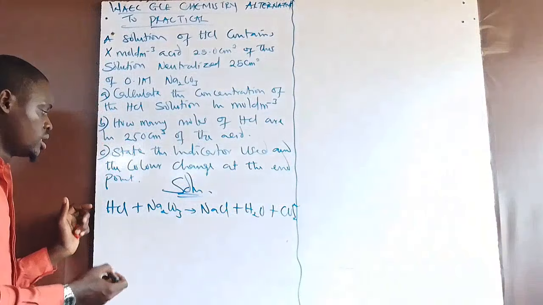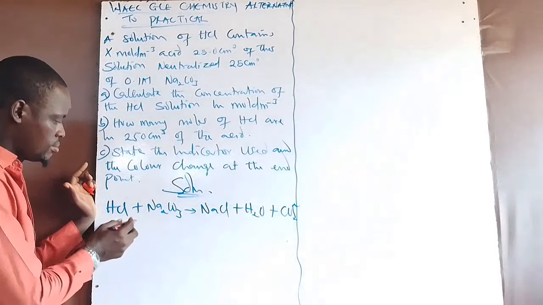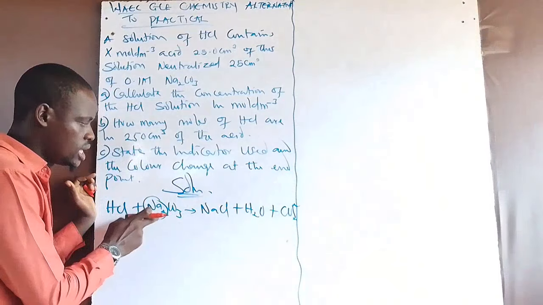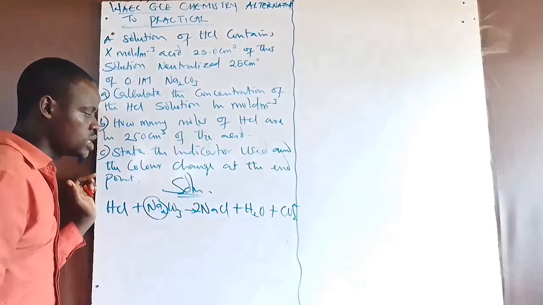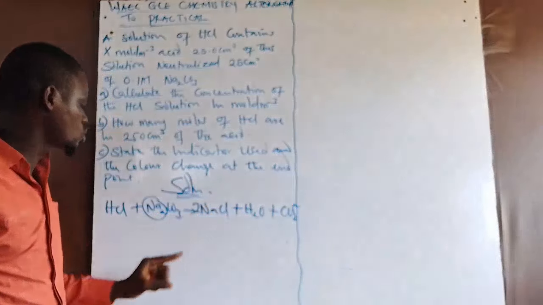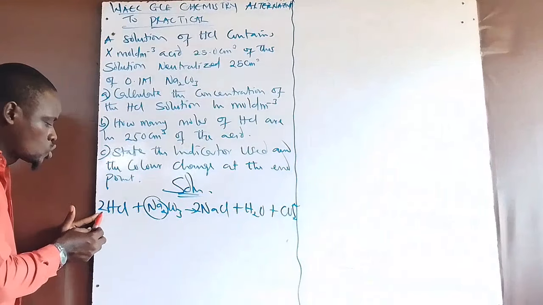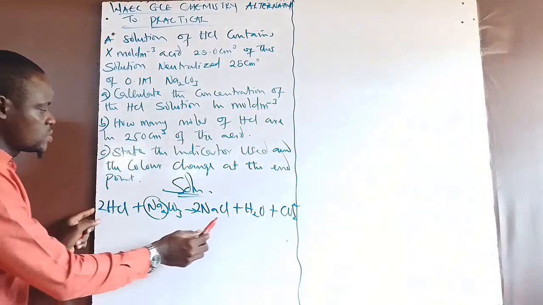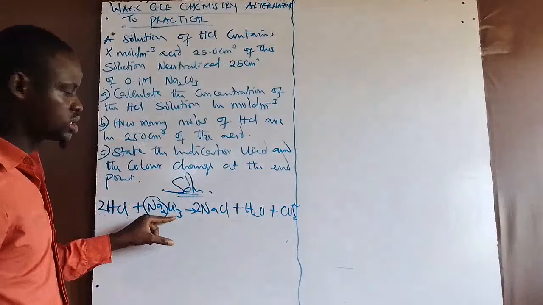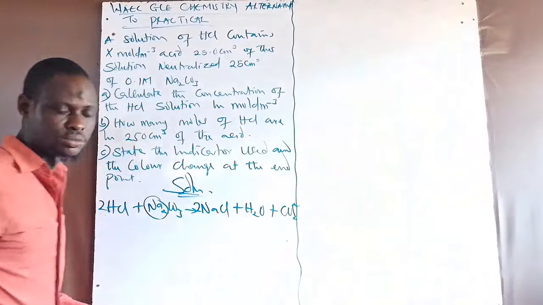Now from this point, I have my Cl and my Na, sodium. To balance the metal, sodium here is 2, so I need to balance the sodium by putting 2 here. If I put 2 here, then sodium will be 2 and chlorine will also be 2. Then from here, add 2 to this so that I'll be having 2 chloride, 2 hydrogen, which is balanced with 2 hydrogen here. And my oxygen is 3 here, and cross-checking here is also 3 oxygen. Now, this is the balanced equation.